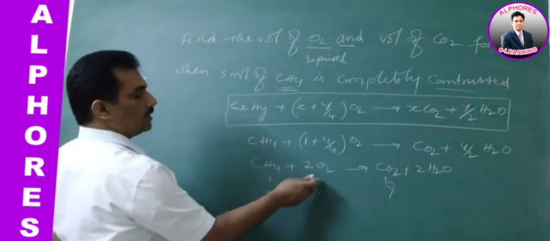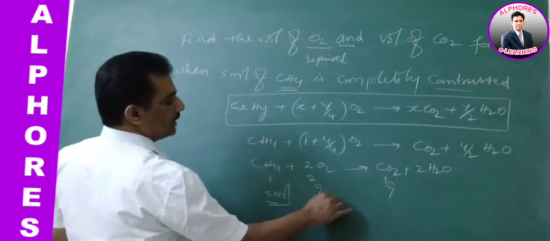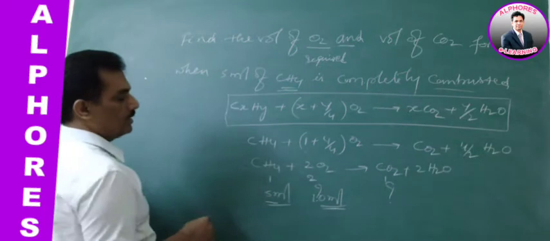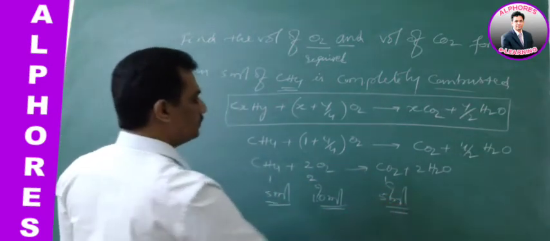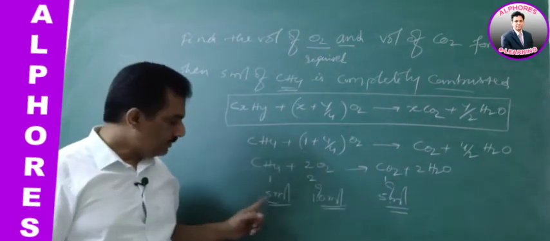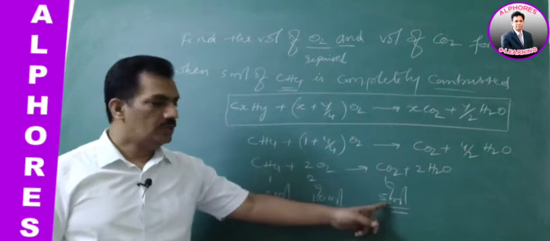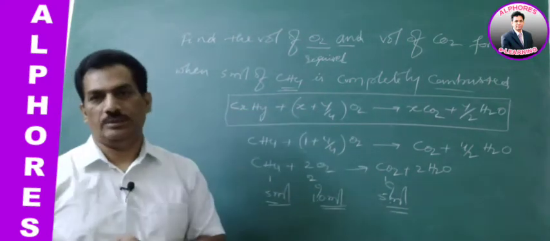Just double it. 5 ml requires 10 ml of oxygen and forms 5 ml of CO2. It is 1:2:1, so when it is 5, it is 10 and 5 ml. Like that you have to solve the question.